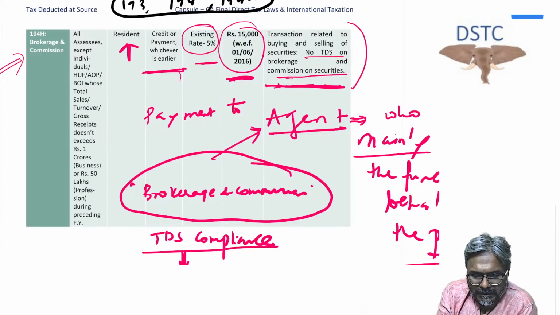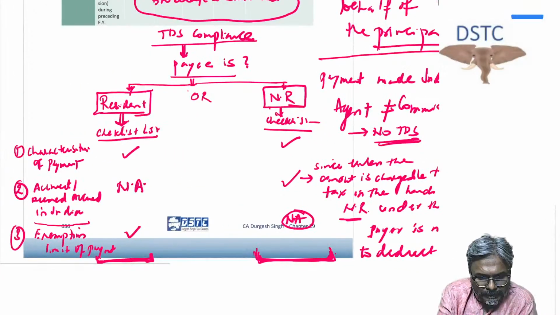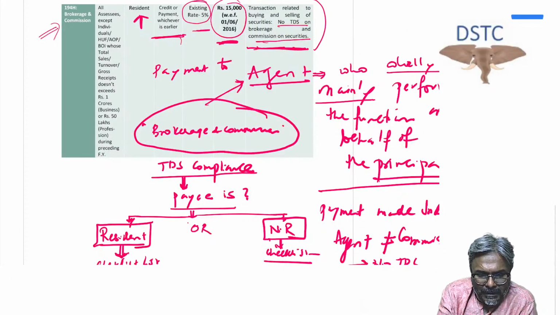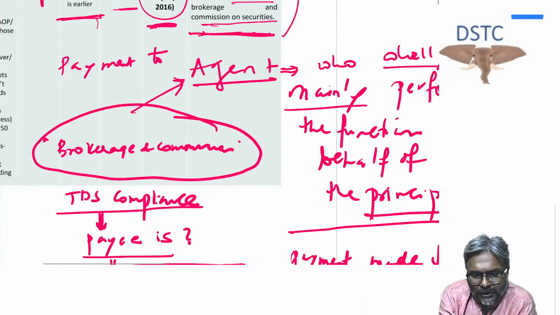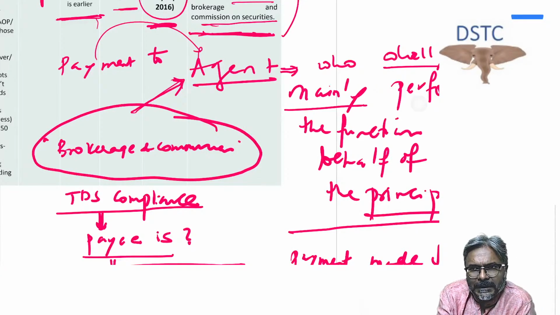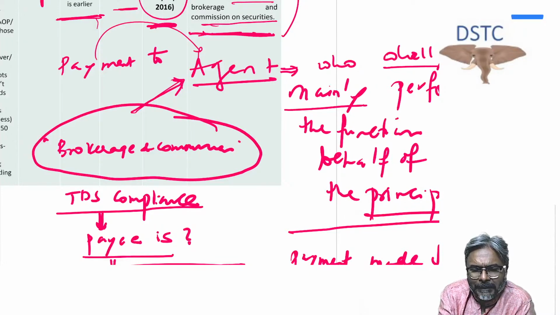So students, this is what is very important in this regard. Now, brokerage and commission, students, when you talk about this one, there has to be a principal and agent relationship. In absence of a principal and agent relationship, this TDS under 194H will not be applicable.